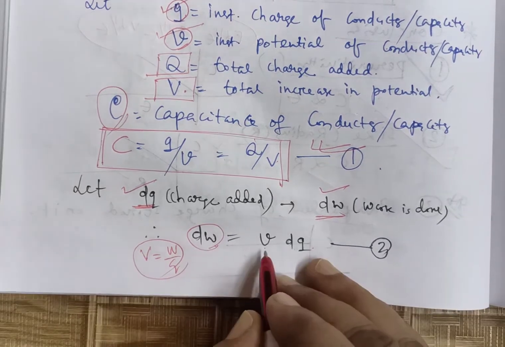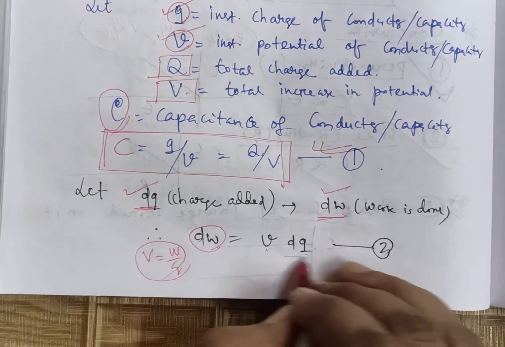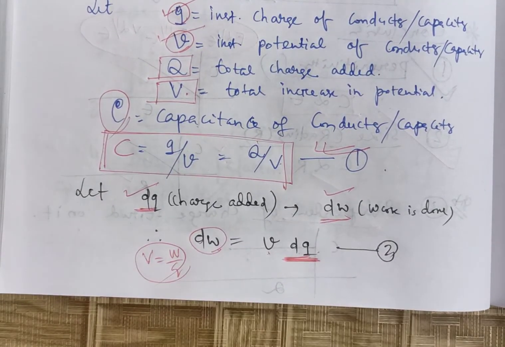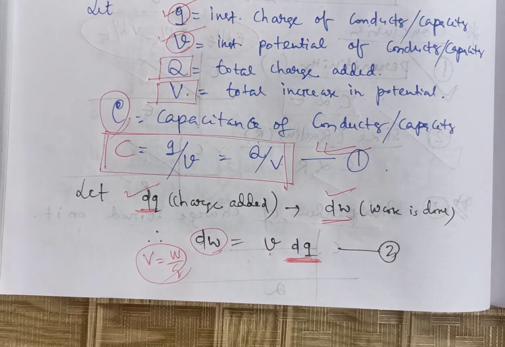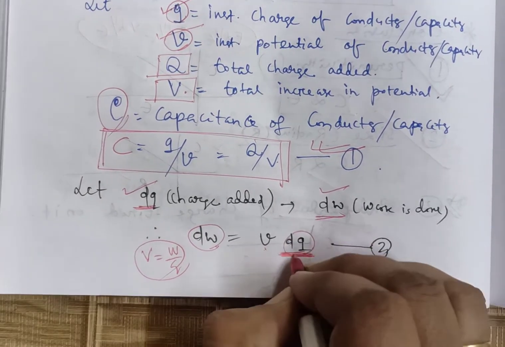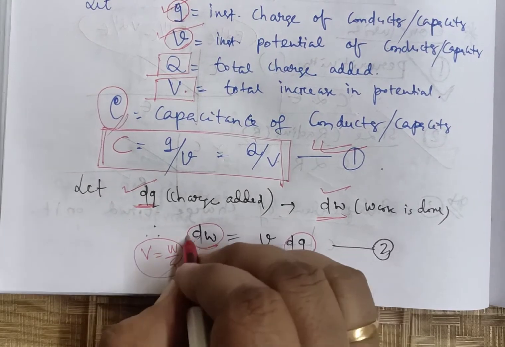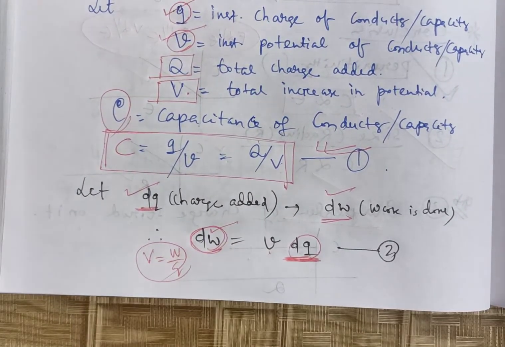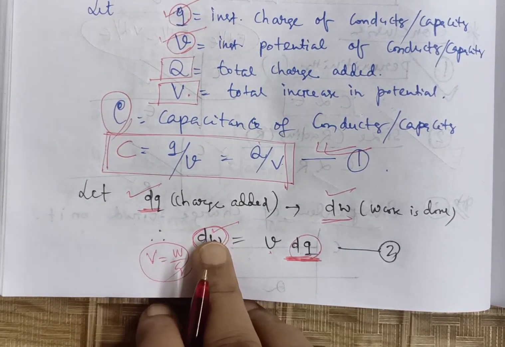So dW is equal to V into dq. When a dq amount of charge is added to the conductor during charging, a small amount of work is done against the electrostatic field.